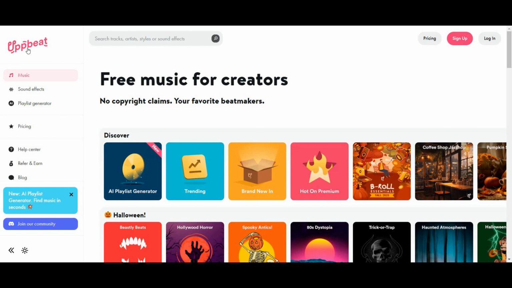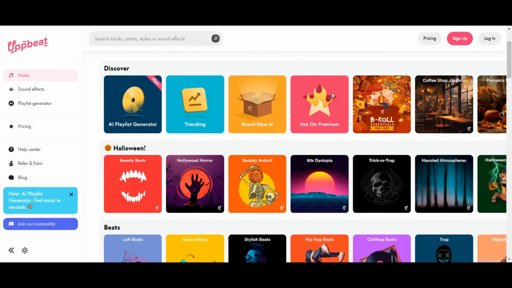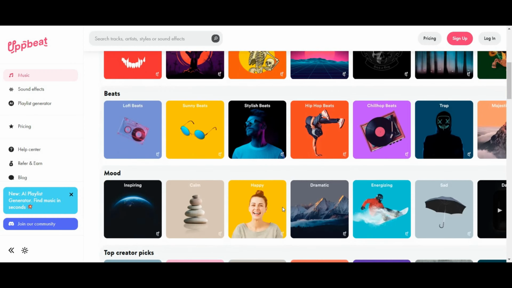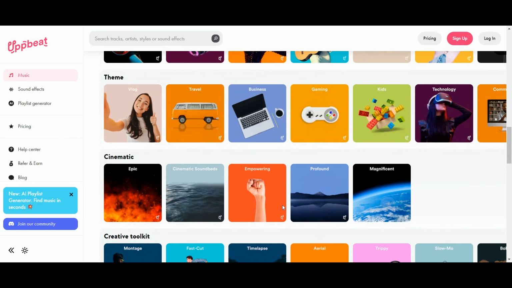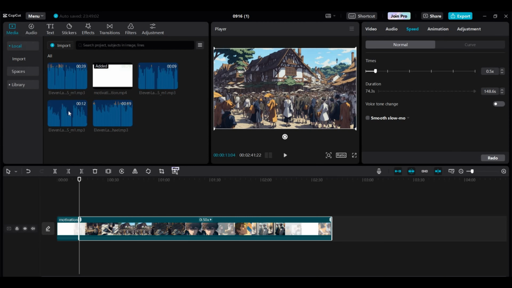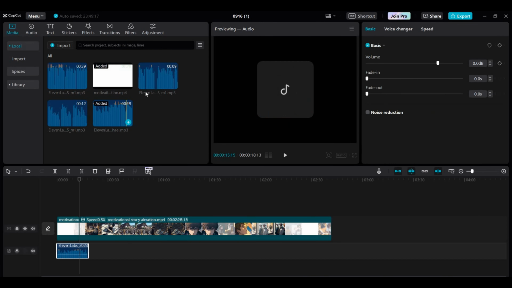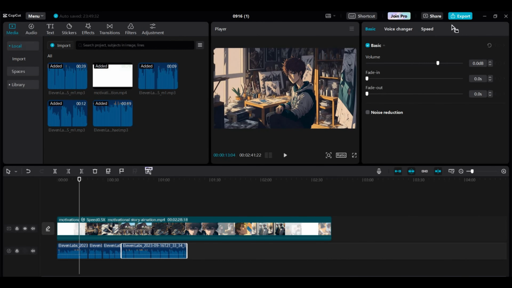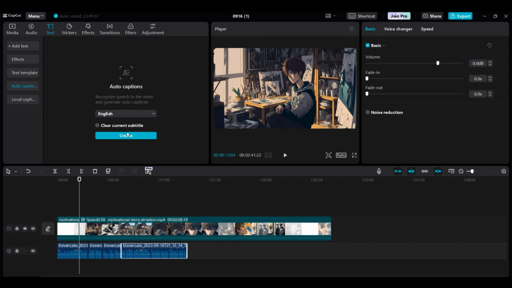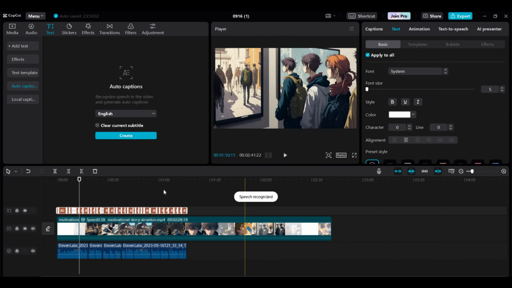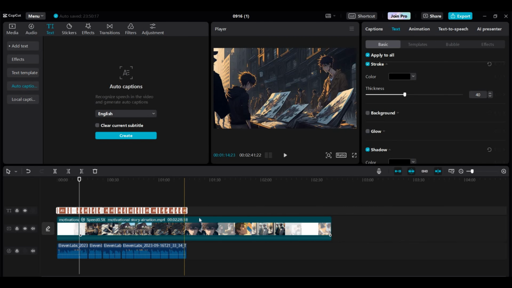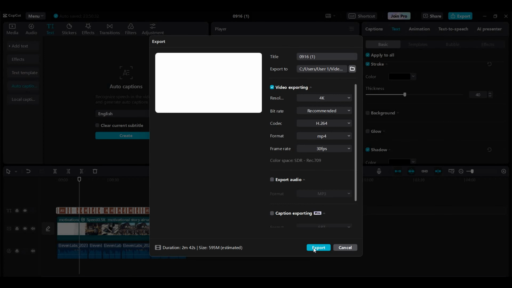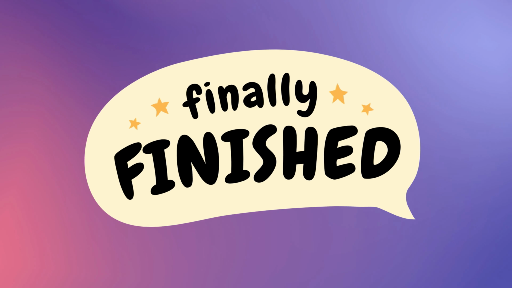To add background music, you can go to Uppbeat and sign up for a free account. The link is in the description, and download any background music that suits your story. Don't worry, all these background music are safe to use on YouTube. To add captions to your video, simply click on Text and Auto Captions. This will automatically create auto captions for you. When you're finished, export your video by clicking on Export, and here is the final result.